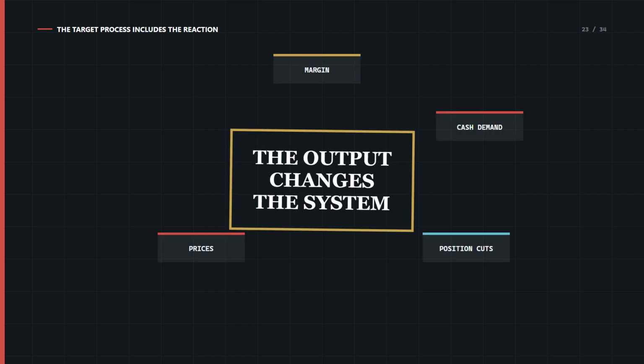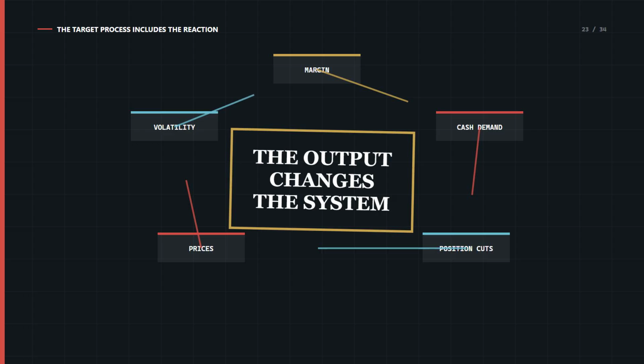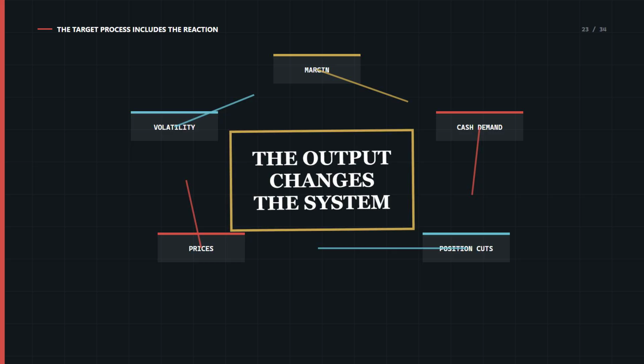The reference process contains market movements and portfolio losses used to estimate future exposure. The target process also contains the behavior triggered when the estimate changes: collateral calls, cash demand, position reductions, and the reactions of other participants. If the model omits material responses that its own output can trigger, the target process is not the passive system described by the reference data. The estimate has become part of the conditions generating the next observation.